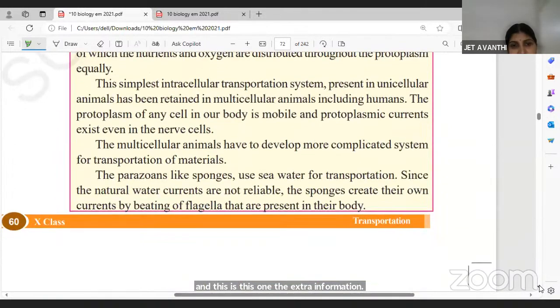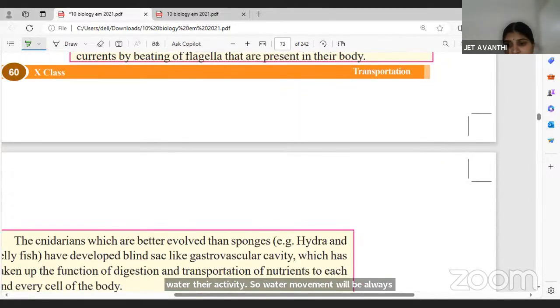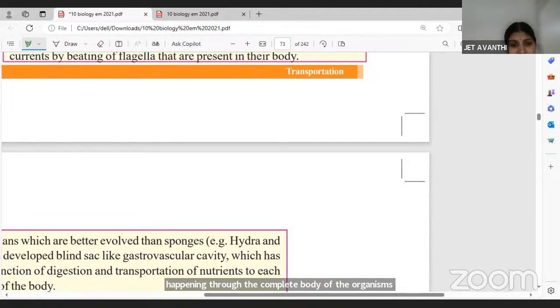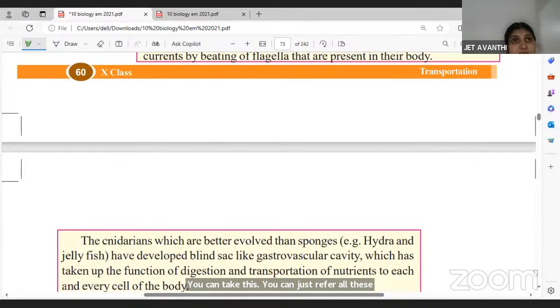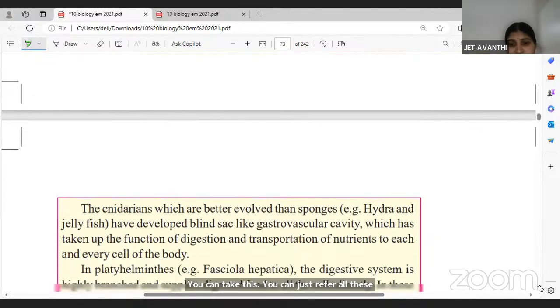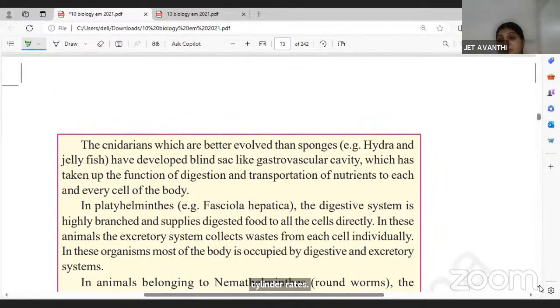All these things, please. And I told you, mostly the sponges belong to Porifera. So there is no definite transporting system there. The complete water will be bathing the organism, just water. They're aquatic, so water movement will always be happening through the complete body of the organisms. You can just refer to all this information, children. Very important. Cnidarians, coelenterates. So coelenterates are also aquatic, like hydra. You can take jellyfish. So they do not have any definite transporting system.